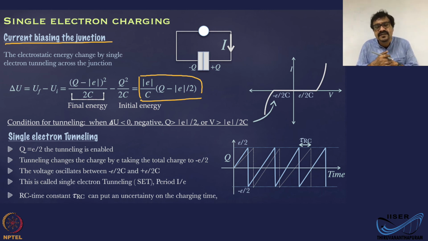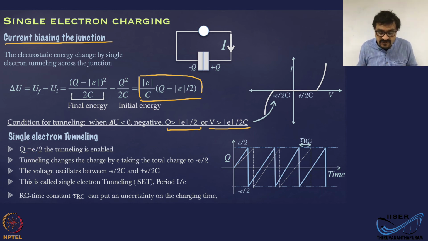Okay, that can happen only when this discharge condition, Q is greater than E by 2, or V is greater than E by 2C, is satisfied. Then only you can get tunneling, or then only the tunneling is enabled. That is, the tunneling starts when Q is E by 2.